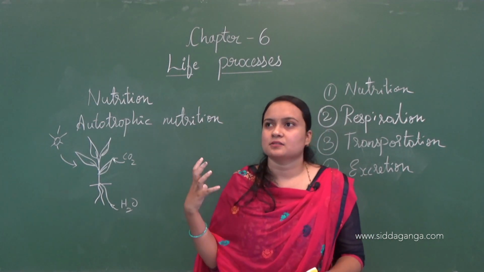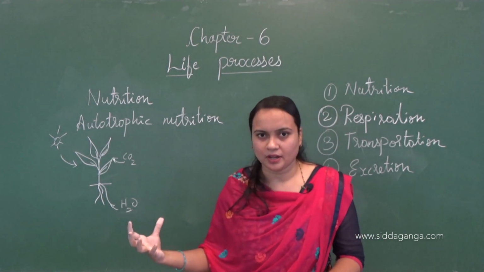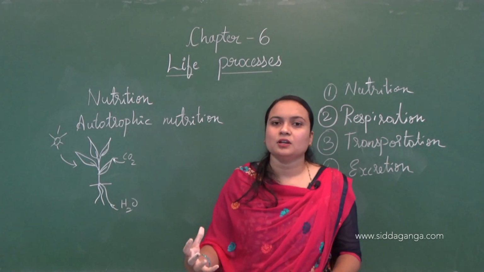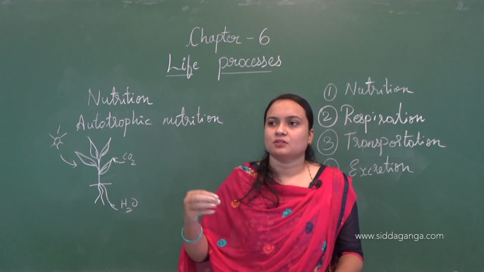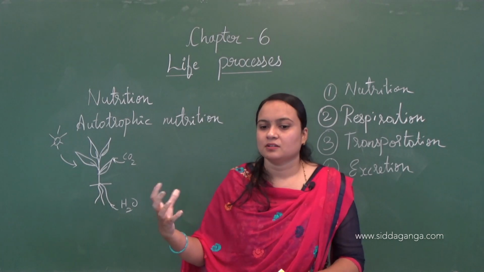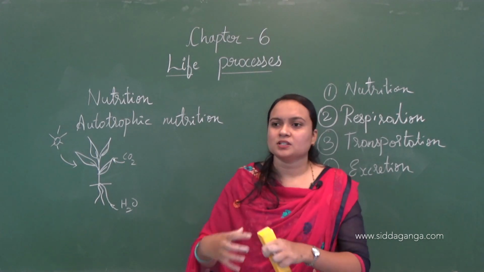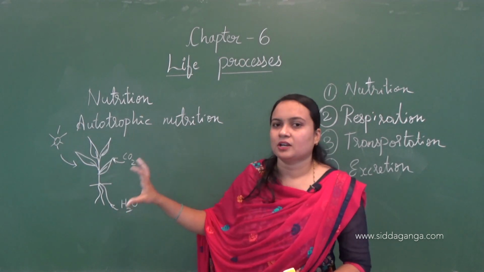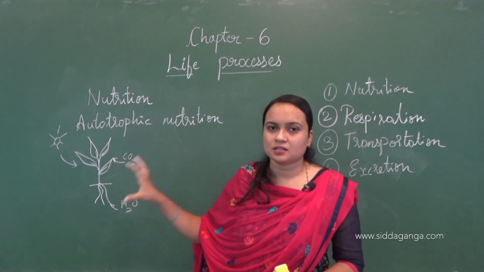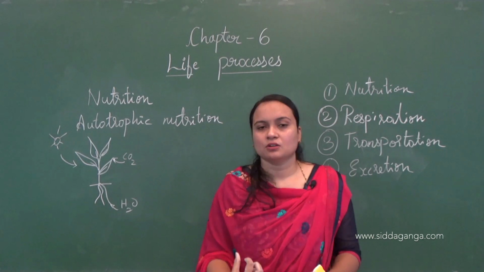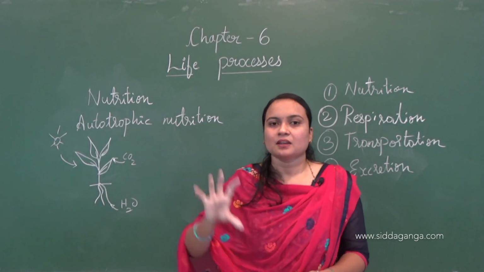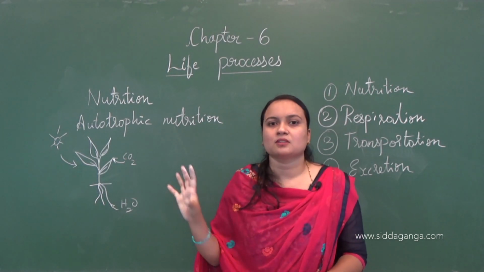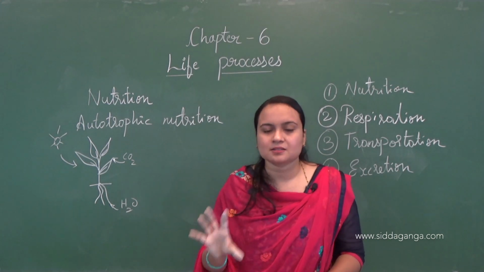The food is stored in the form of carbohydrate, and the stored food is utilized some time later. For instant energy it will use some of the food, and the remaining it will store in the form of carbohydrate, that is starch.